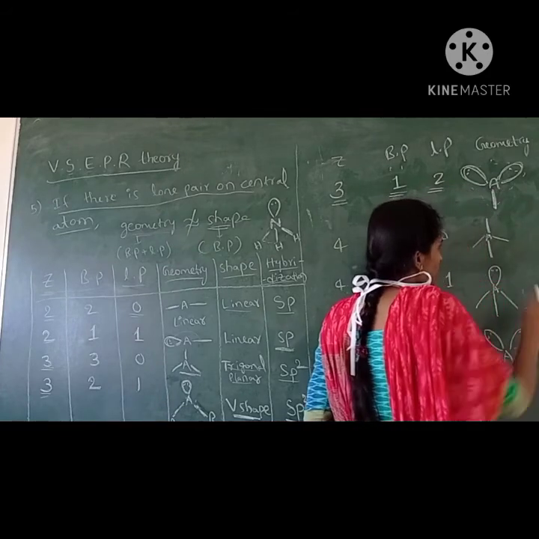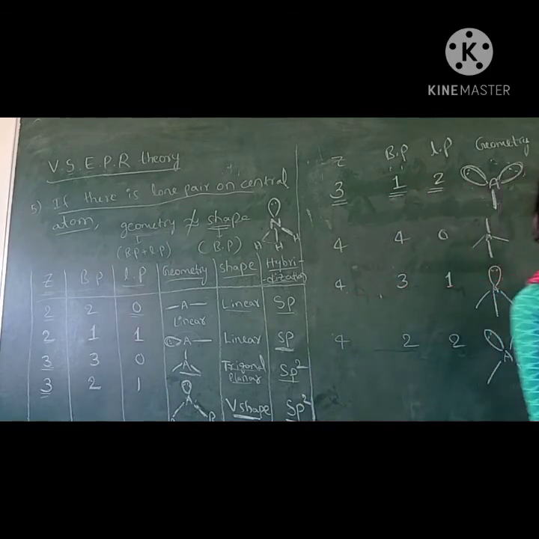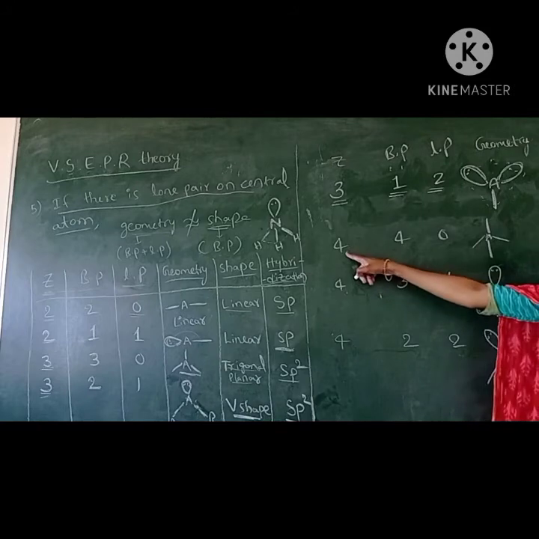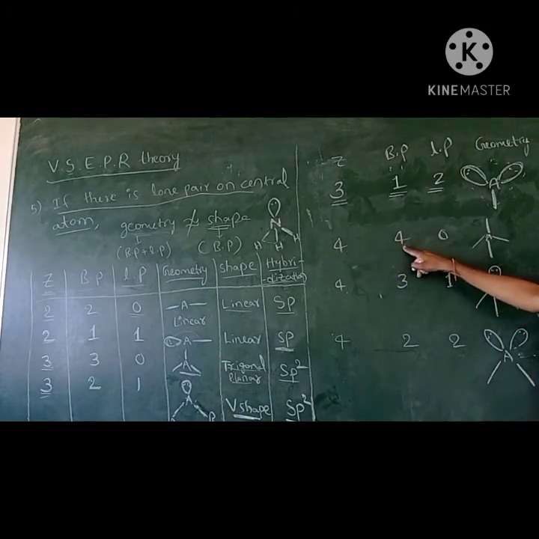It looks like a linear shape, and the hybridization is sp2. Now let us see Z value 4. Here 4 bond pairs are there, no lone pair. The geometry will be tetrahedral and the shape will be tetrahedral.